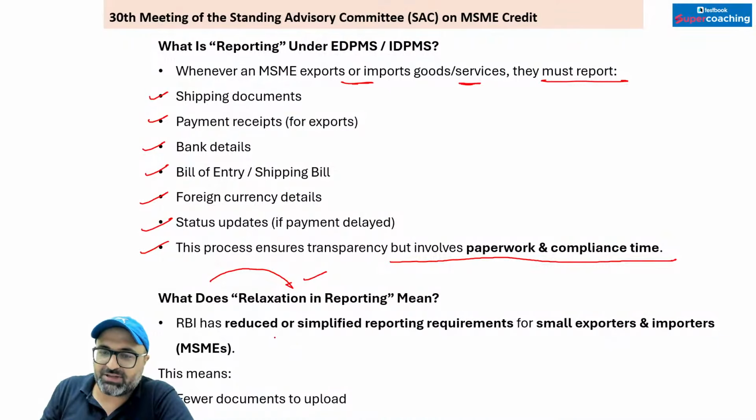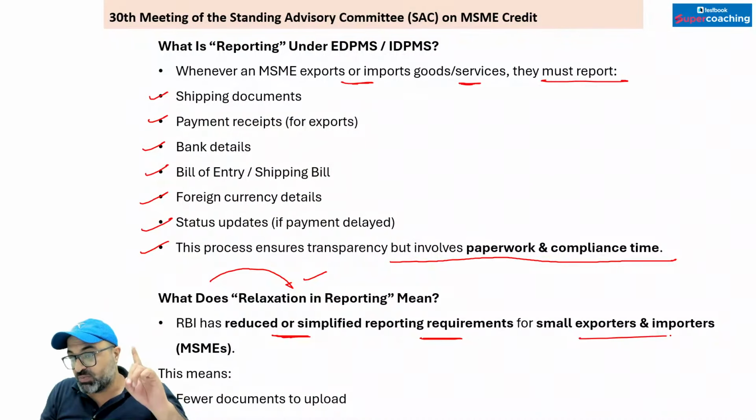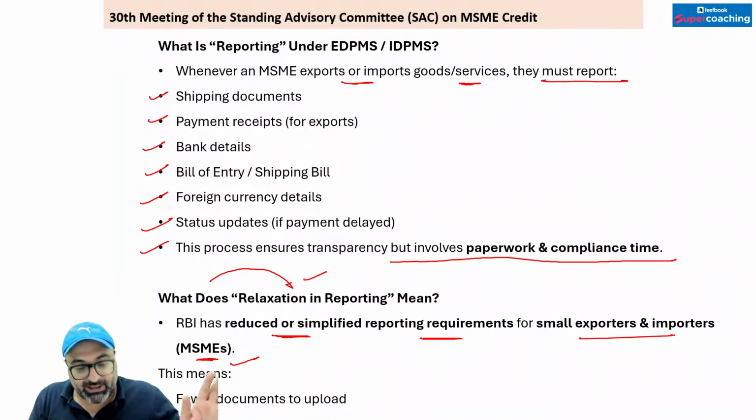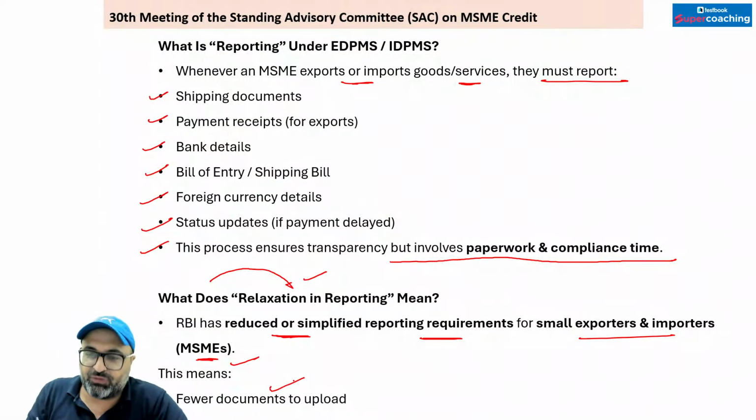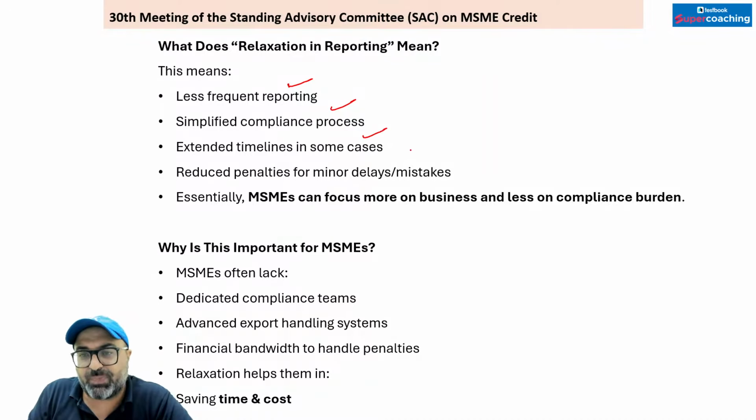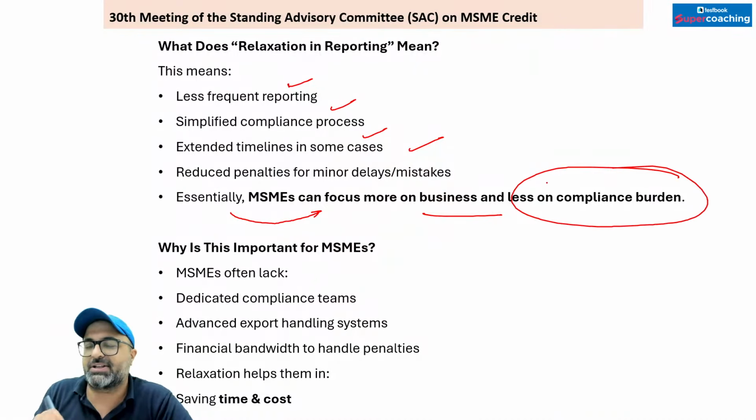It means that RBI has reduced or simplified reporting requirement for small exporters and importers. इसका मतलब ये नहीं है कि अब आपको रिपोर्टिंग करनी नहीं है. Not that. Reporting for you has been simplified. This means fewer documents you have to upload, less frequent reporting needs to be done, simplified compliance, extended timelines, reduced penalties. Essentially, MSMEs, they can now focus more on business rather than fulfilling the compliance burden.